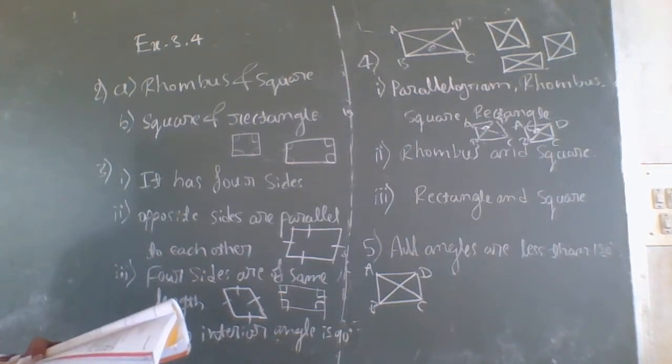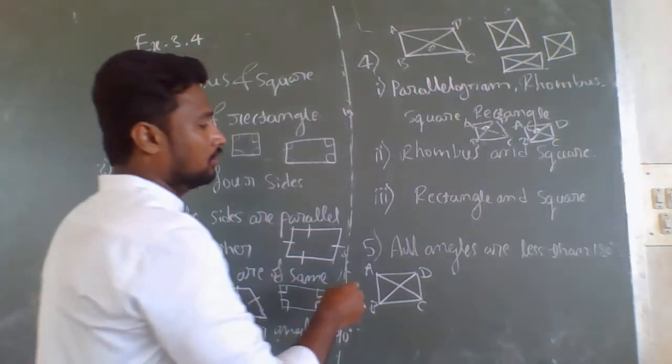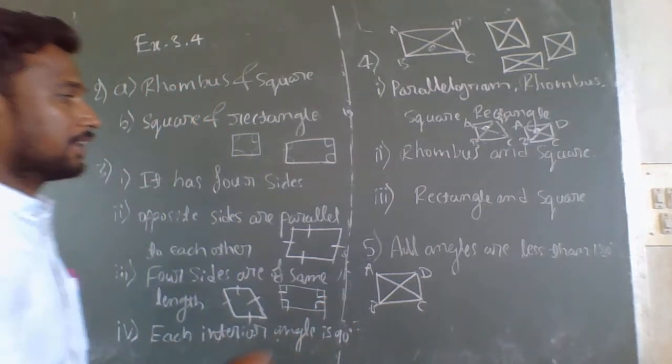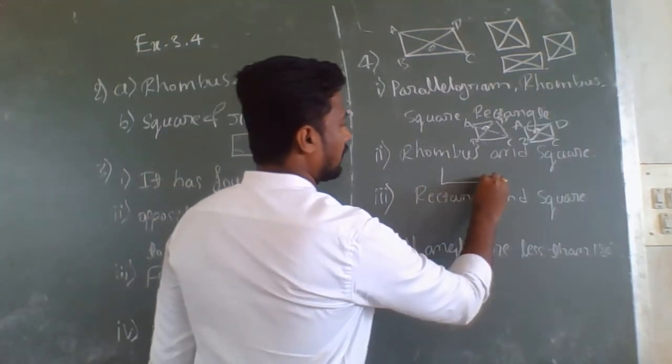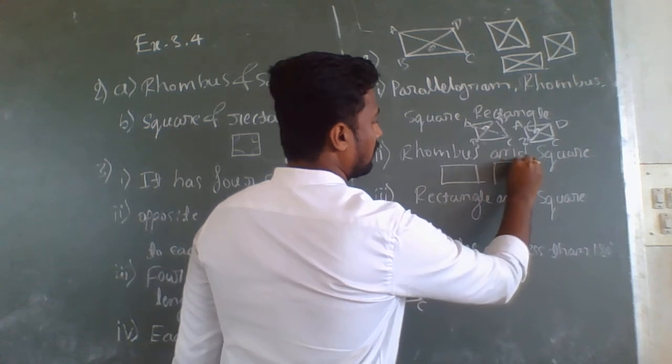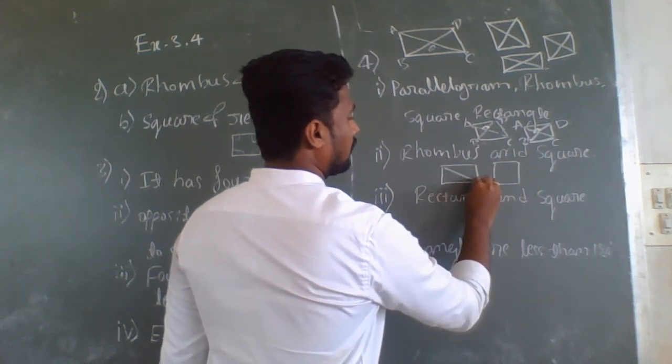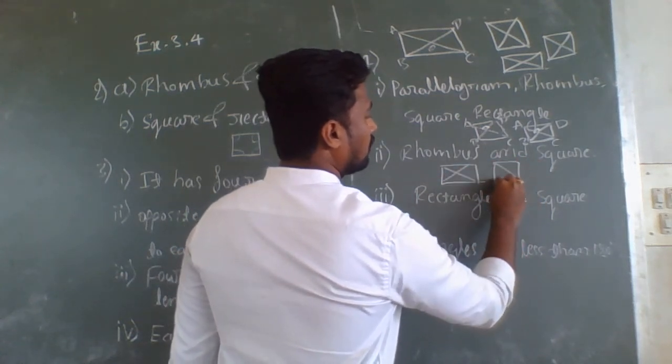Next one, diagonals are equal. So the answer for equal diagonals is rectangle and square. In a rectangle and a square, diagonals are equal to each other.